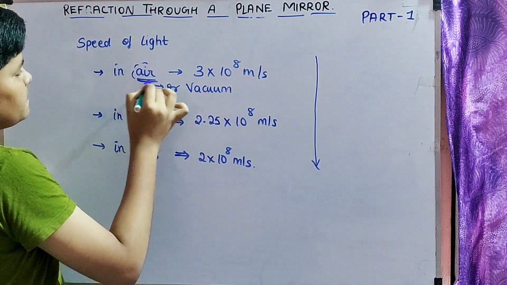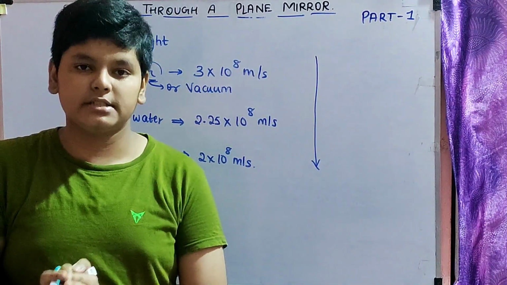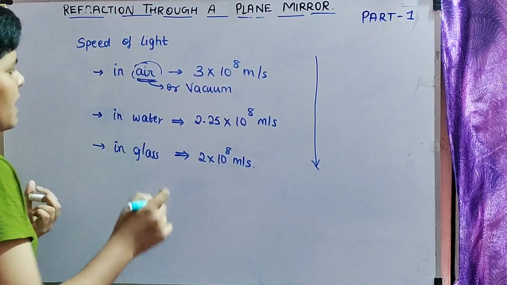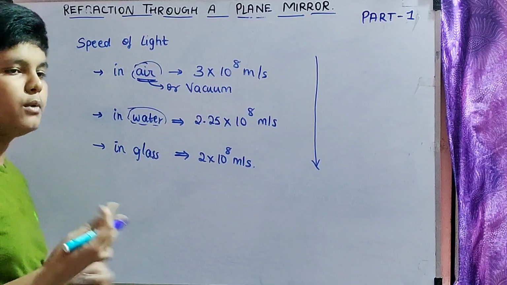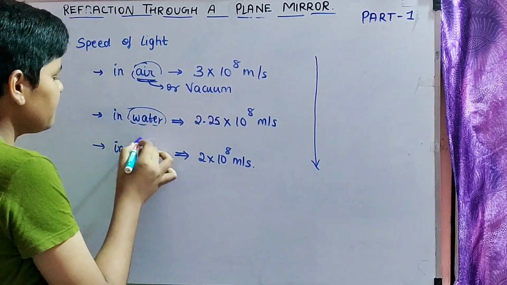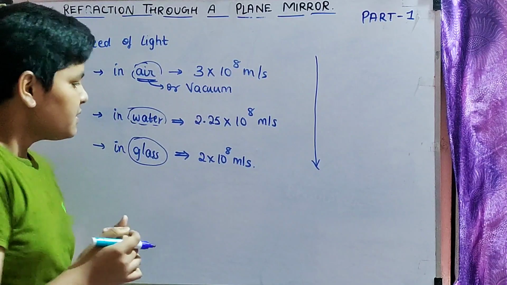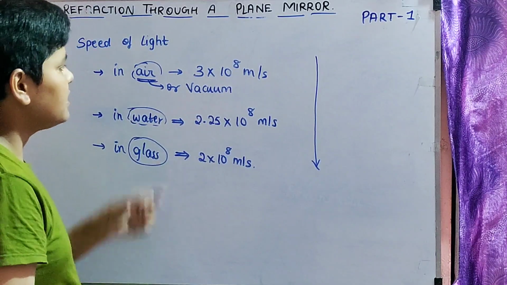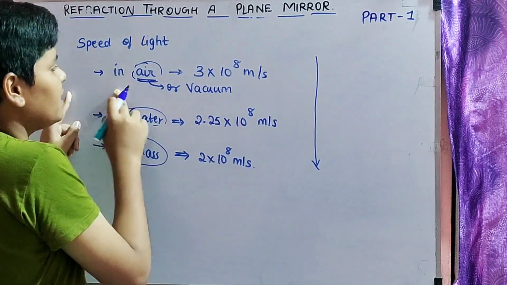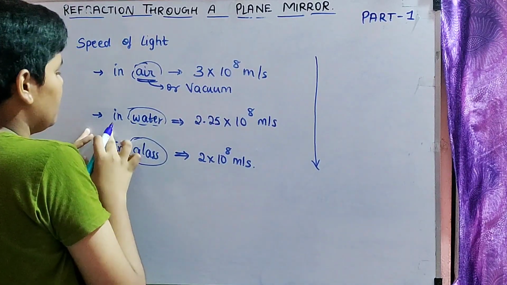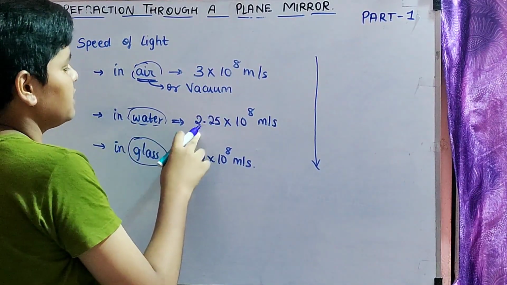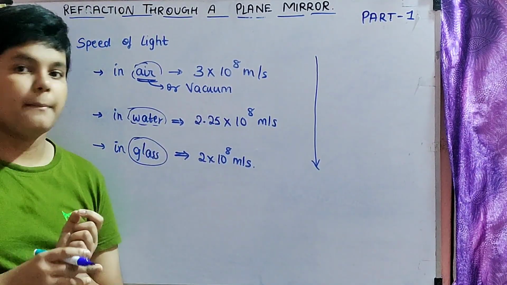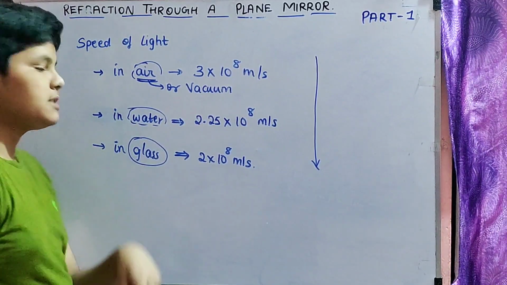So as you see the air, is the air optically denser or rarer? What is optically denser? I'll explain you in a moment. So air is very light. After that we have water, which is kind of more heavy than air but less than glass, and then we have the glass, which is more dense. So here we can see if the optical density of an object is more, the speed of the light is less. In air the density is very less, the speed is more. If the density of water is more, then the speed of light is low as compared to the air, and in glass it is more slow.